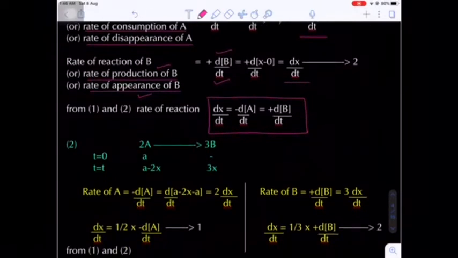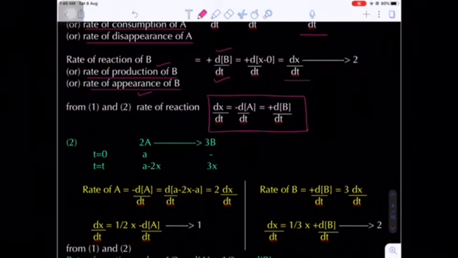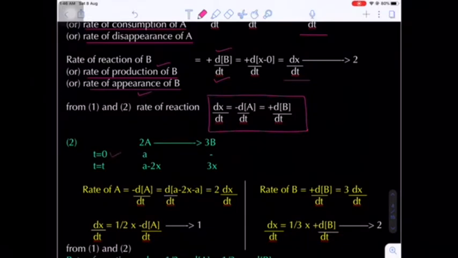Now the second example I am taking, 2A gives 3B. Just now I told you initial time taken T0. So initial concentration of reactant A is a moles per liter and product B will be absent. At a time interval T, let's suppose X moles of A for 1 mole. So there are 2 moles of A. For each 1 mole of A, X moles decomposes. So for 2 moles of A, 2X moles decomposes. And for 3 moles of B, 3X moles of product will be formed. Because the stoichiometry ratio will always be maintained here.